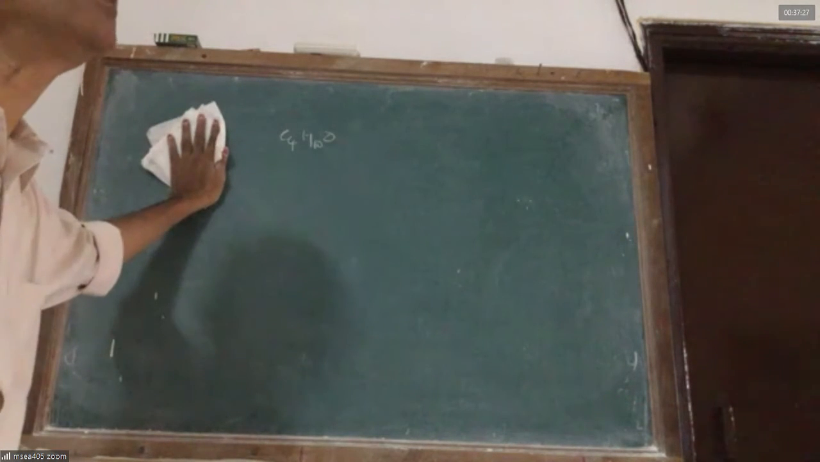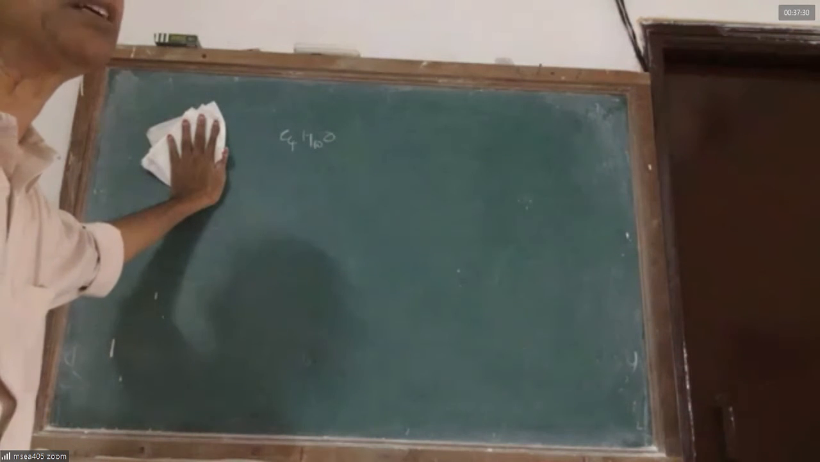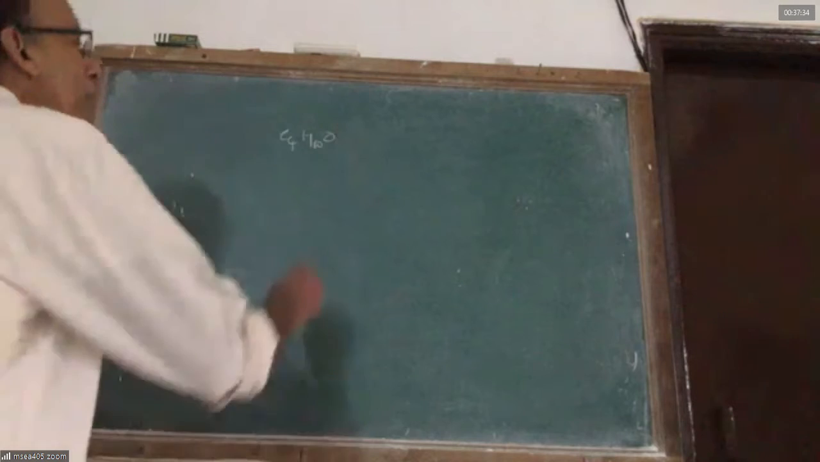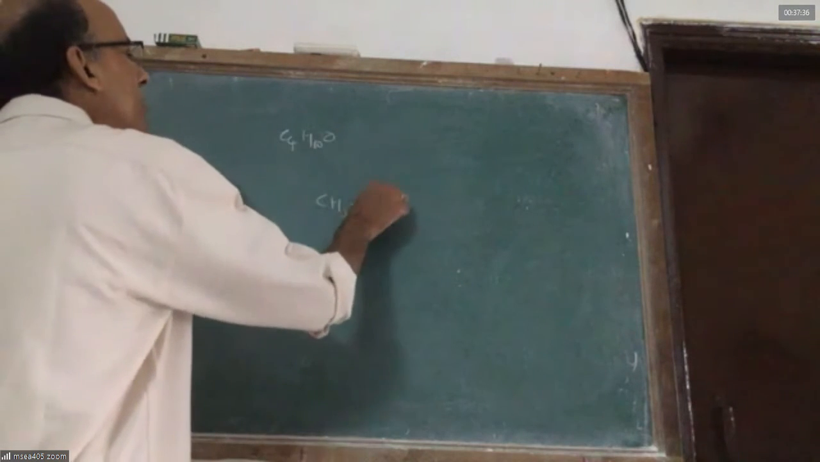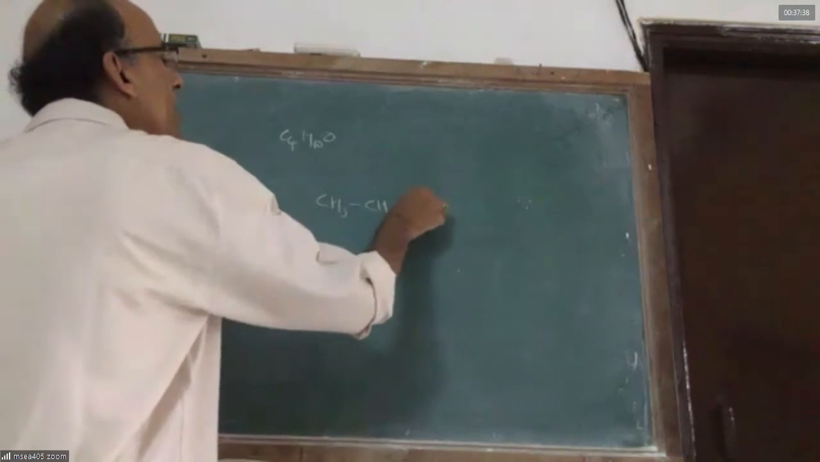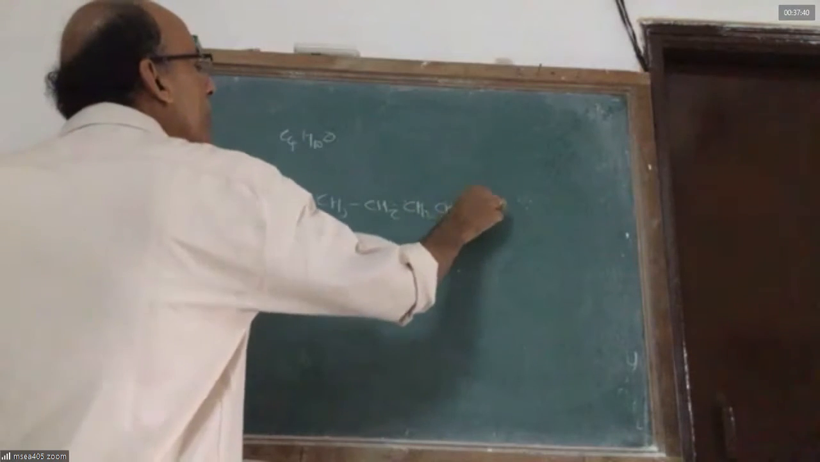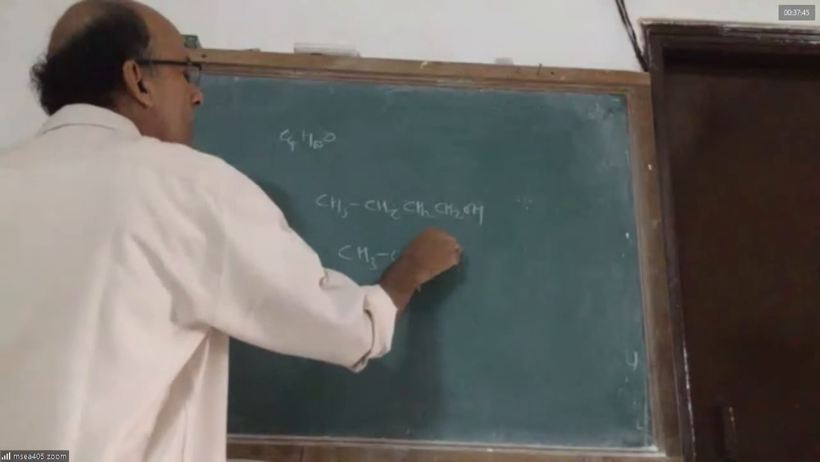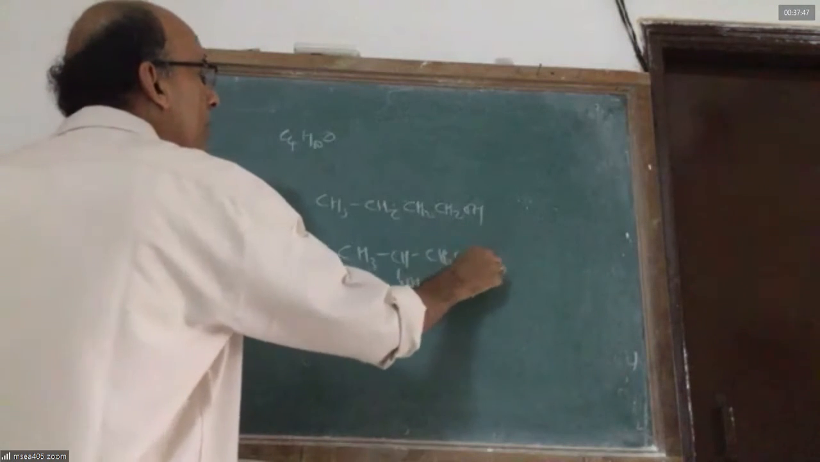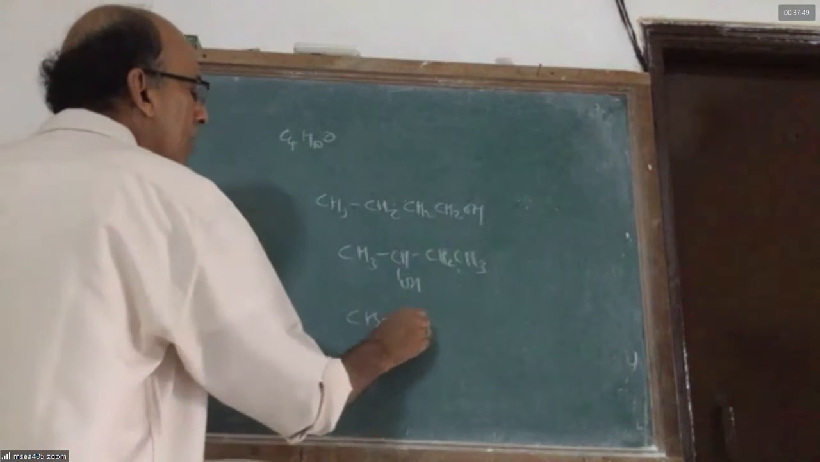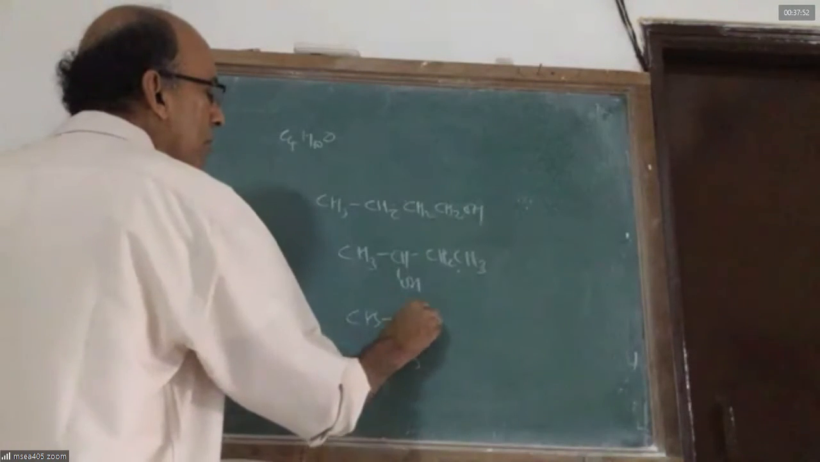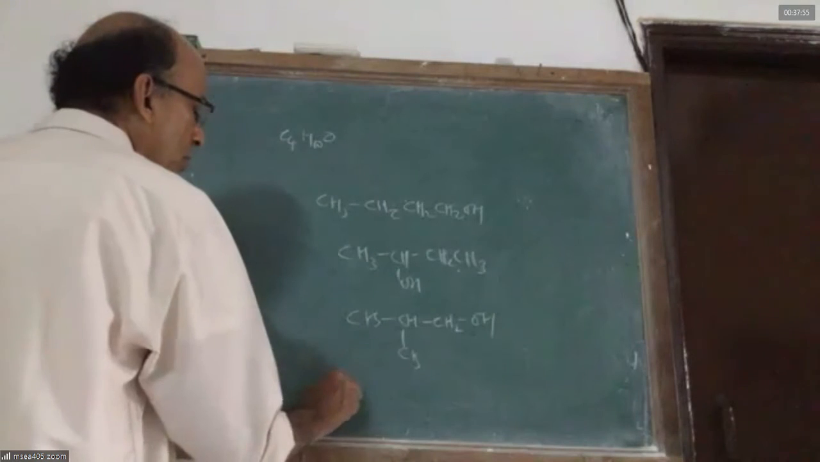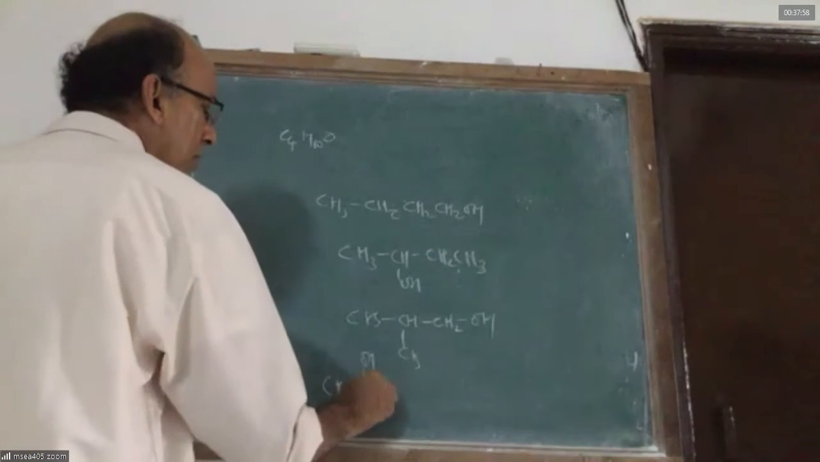C4H10O. How many isomers can give a positive iodoform test? Positive iodoform test is given by alcohols. This is the first alcohol I can think of, 1-propanol. This is the second alcohol I can think of, 2-propanol or secondary butyl alcohol. This is the third alcohol. 2 isomers. This is the fourth alcohol I am able to see.